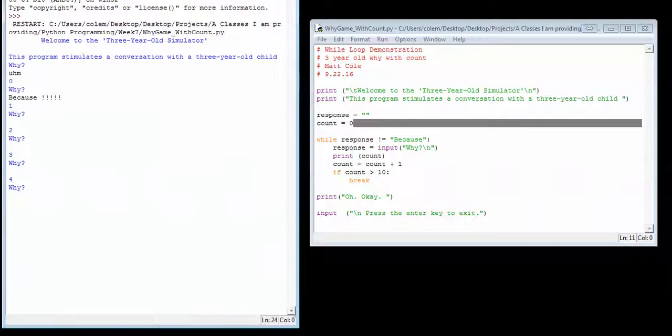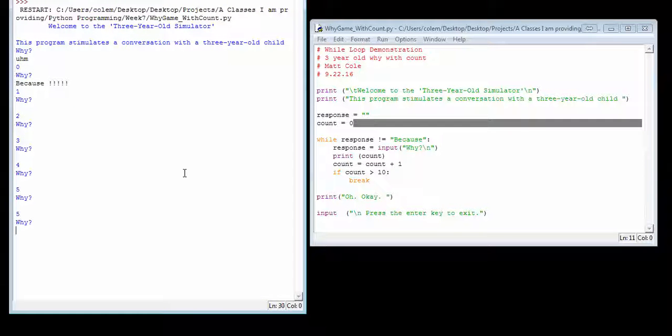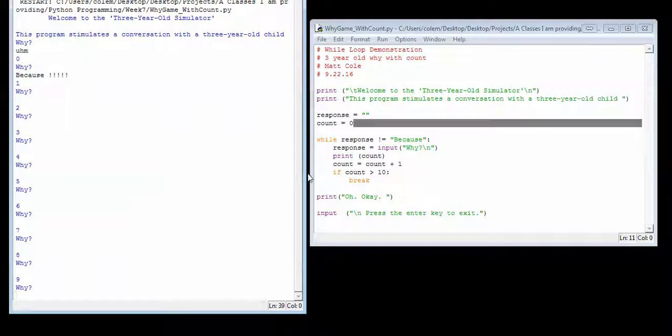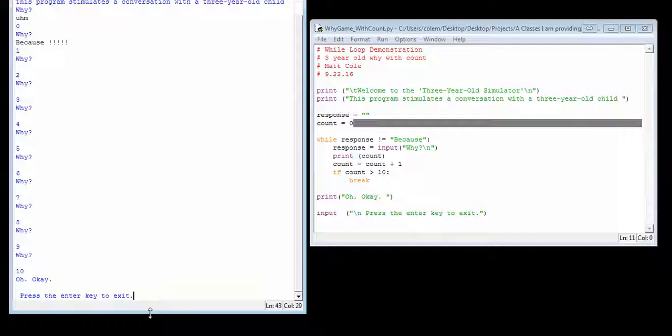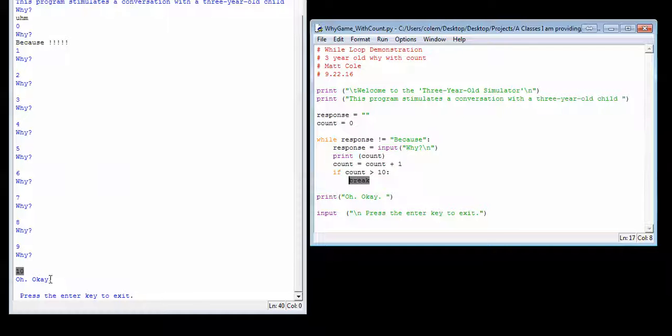I'm going to go ahead and get through my 10. Correct, my value has now changed to 10. It breaks out of the program, and I default to the "oh okay." And that's how you would do a count, and that's how you would also use the break in order to break that while loop. Now I'm going to show you one more example using a while condition.